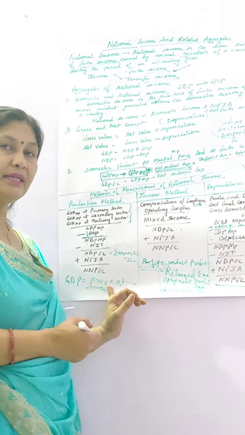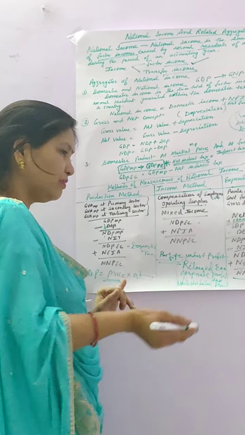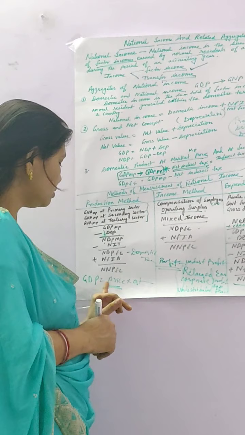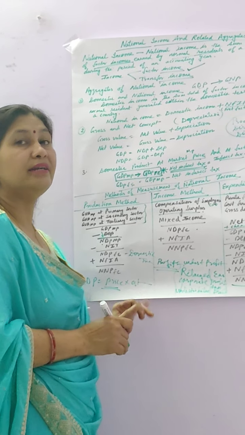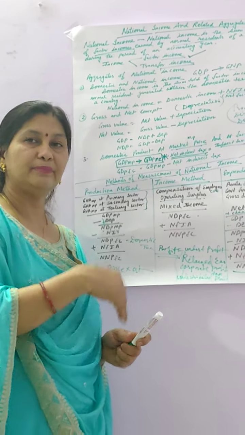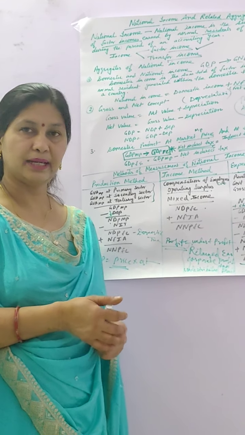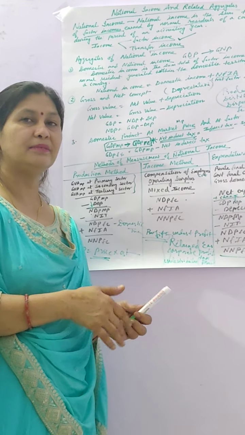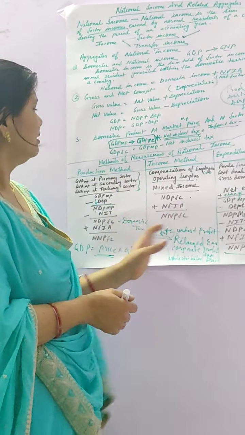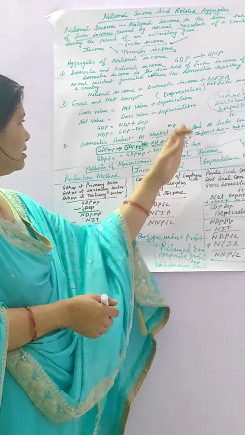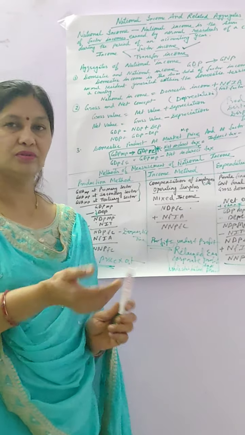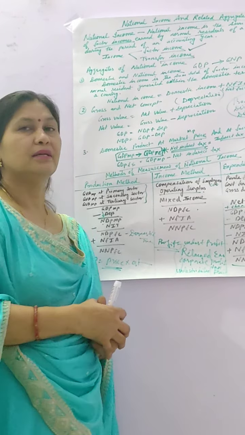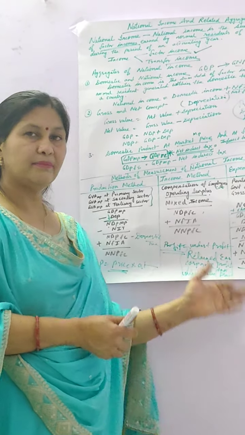When you are calculating national income or GDP of the current financial year and you are taking the price of the same year, the current year, it is known as nominal GDP. And when you are taking the price of the base year or any previous year, it is known as constant price, and that is known as real GDP. So GDP is of two types, nominal GDP and real GDP, and these are the formulas for calculating national income. These are the aggregates of national income. I think you can understand all the formulas, and now you just practice solving national income by all three methods.